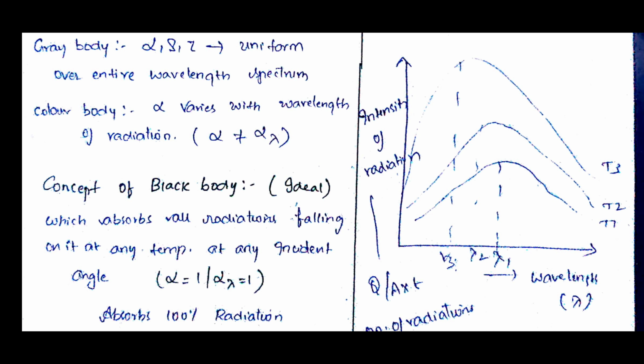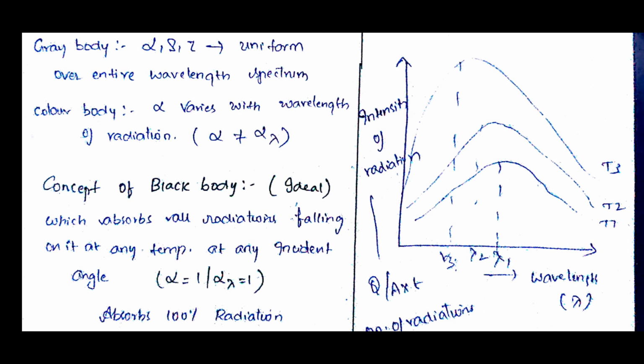But out of all these, the cycle which gives the maximum efficiency is the Carnot cycle, and that we call an ideal cycle. In the same way, for radiation, the body which is ideal, we call a black body. That means which emits the maximum radiation or which absorbs the maximum radiation at any temperature, at any incident angle.